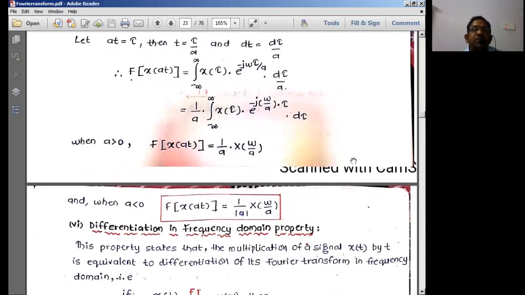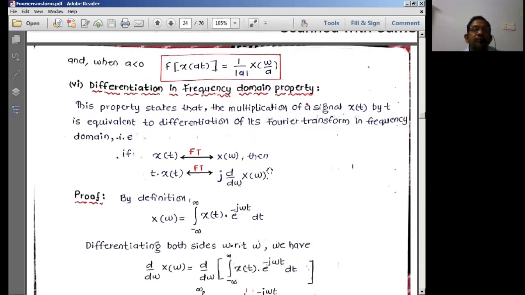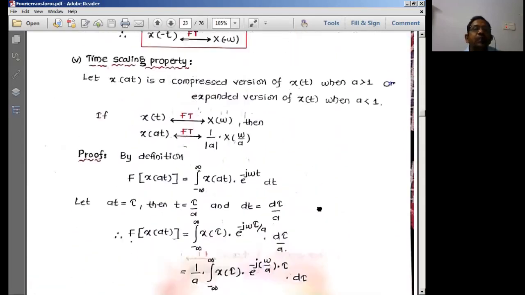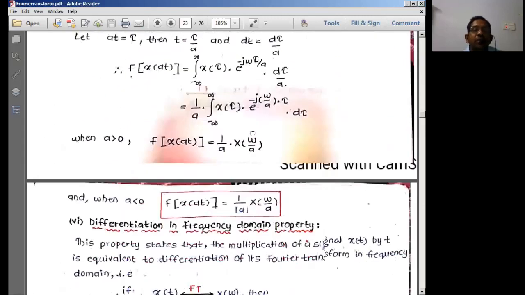So everything is the same now. It is the same as the Fourier transform representation. So whatever is there between minus j and tau is what will come over here, X of omega by a. So these two form a Fourier transform pair now. That is what is called the time scaling property.